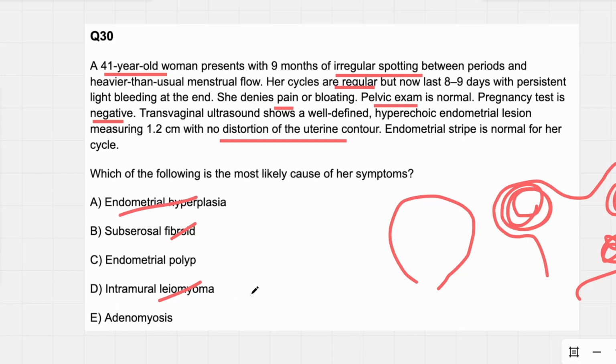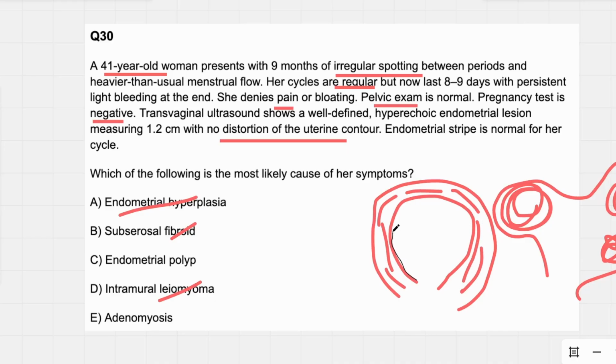Adenomyosis is when the endometrium essentially invades the myometrium. So if this red line is the endometrium, and then this red line represents the serosal layer, so kind of the fibrous layer sitting on top of the uterus, and then everything in between is going to be your muscle. We'll line the endometrium here with this black here, just so you can see better what I'm talking about. This black outline is the endometrium. In adenomyosis, it tends to seed into the myometrium, and this tends to be painful and causes diffuse enlargement of